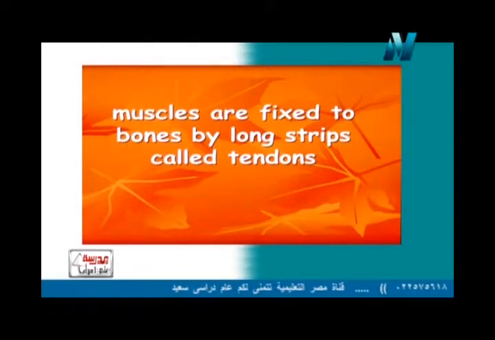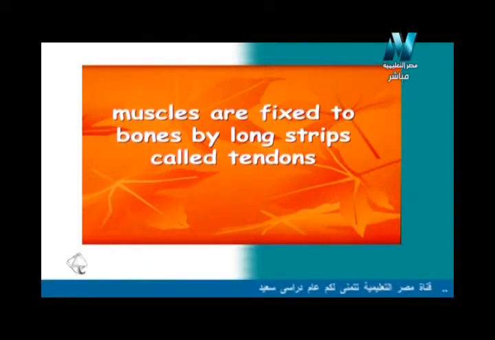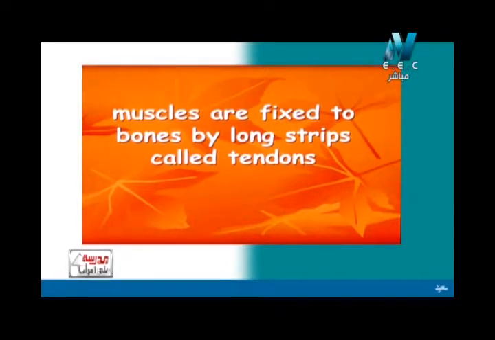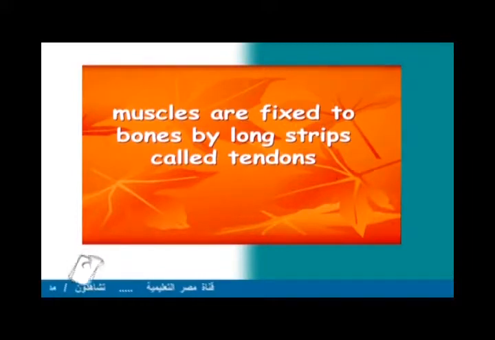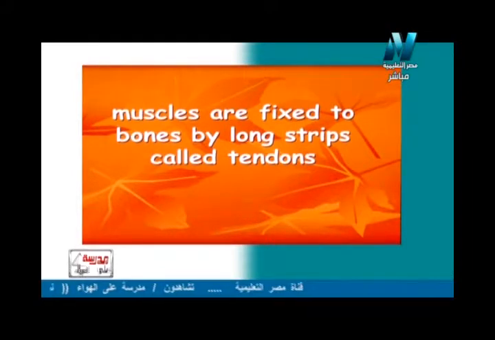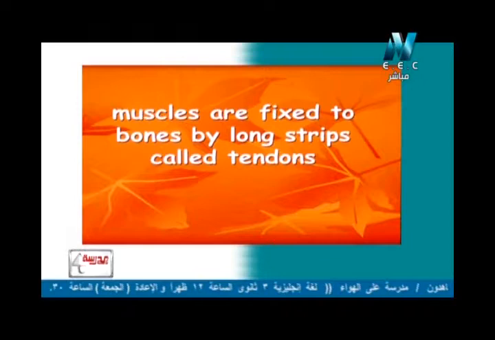So muscles are fixed to bones by long strips called tendons. Tendons is a very important word, a very important definition. We call them the ligaments or cords, and they are what connect the muscles to the bones. So now let me draw a simple drawing, a very simplified drawing of the tendons, as we studied.